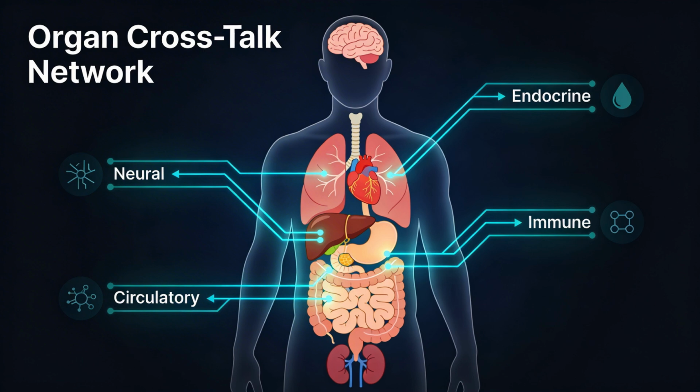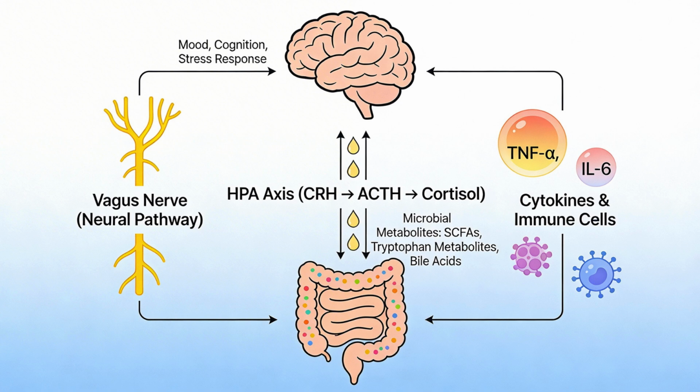And finally, the immune system, both innate and adaptive, links organs through cytokines, chemokines, and mobile immune cells. A sterile injury in one organ, like myocardial infarction, can trigger systemic inflammation leading to acute lung injury, kidney dysfunction, or neuroinflammation. So when we say heart, kidney axis, or gut, lung axis, what we really mean is these 2 organs are talking through this 4-channel communication infrastructure. With that in mind, let's go axis by axis.